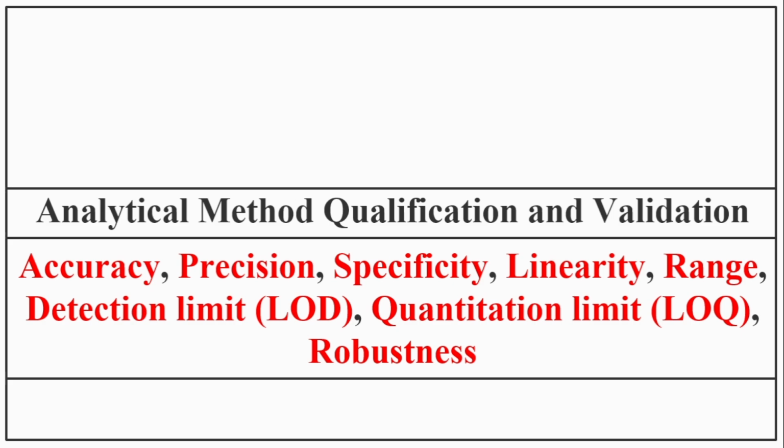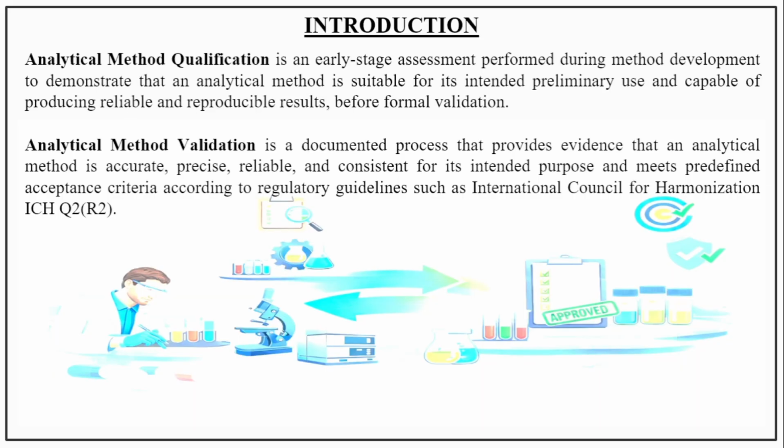Let's start with the introduction. What is analytical method qualification? Analytical method qualification is an early stage assessment which is performed during method development or after the method development to ensure that the method is suitable for its intended use and capable of producing reliable and reproducible results before the final validation. So what is analytical method validation?